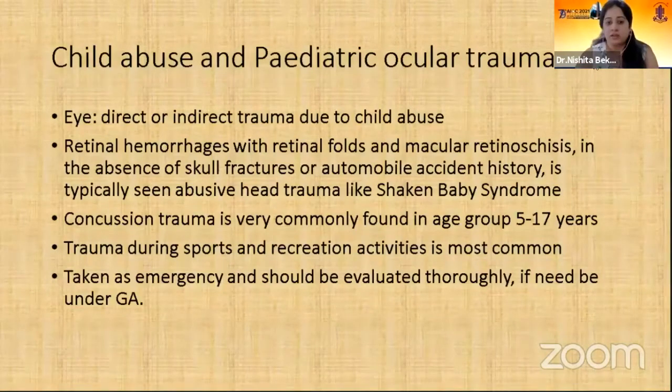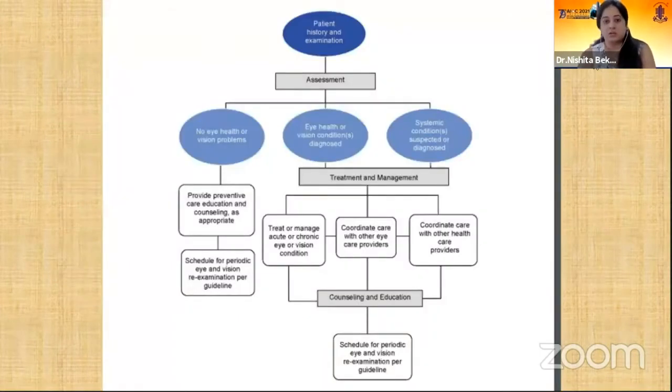Trauma during sports and recreation activities is also common, and any trauma to the eye should be thoroughly evaluated. If need be, the child should be taken under GA and examined. So this is a summary of how a comprehensive eye examination should be done, and the child should be followed up later on.